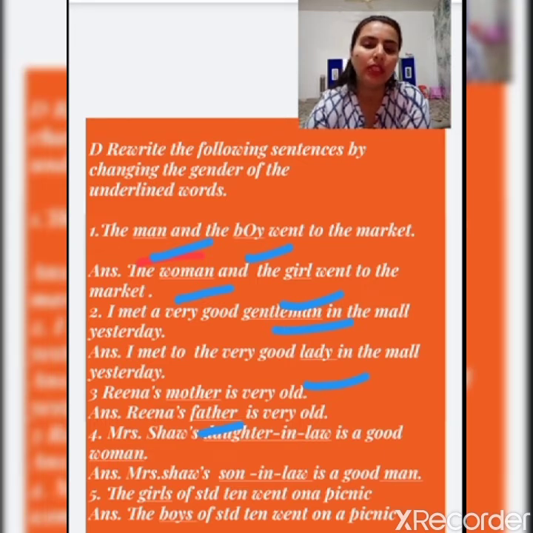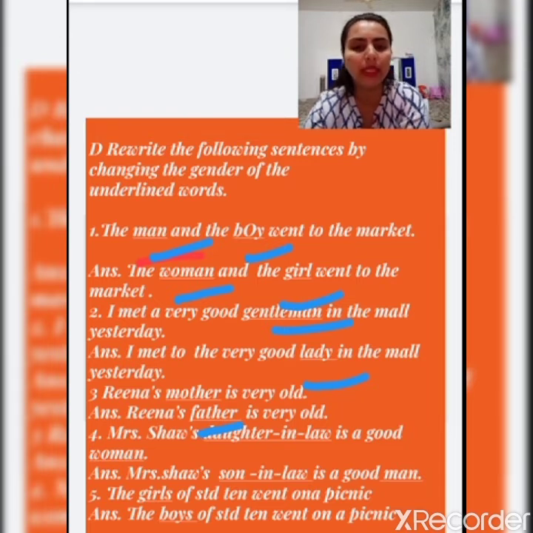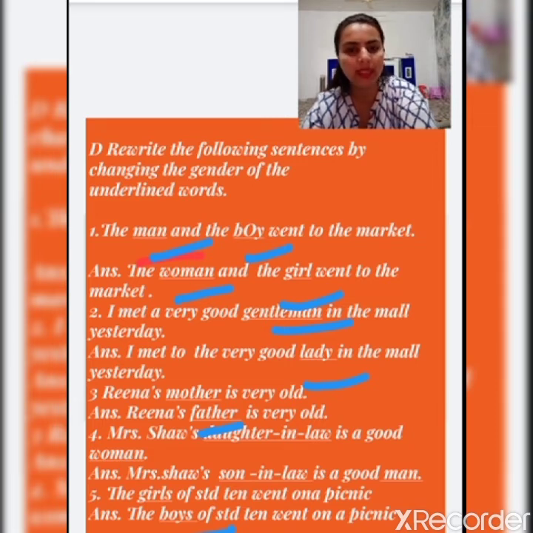See the next one, the fifth one. The girls of standard 10 went on a picnic. So the masculine of girls is boys. So the sentence will be: the boys of standard 10 went on a picnic. Okay, this was the conversion of the underlined word, the feminine into masculine and the masculine into the feminine.